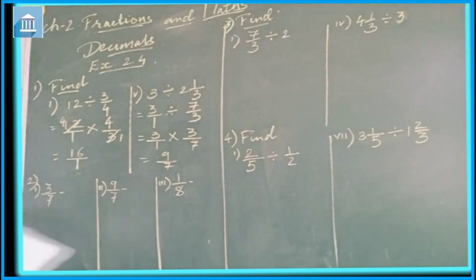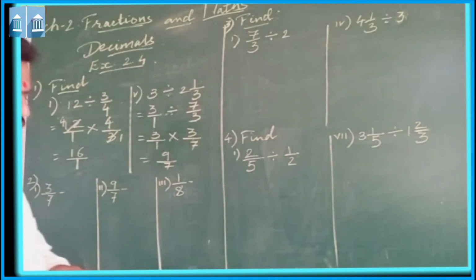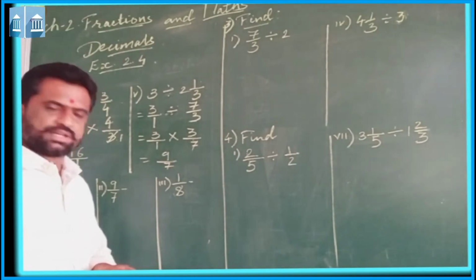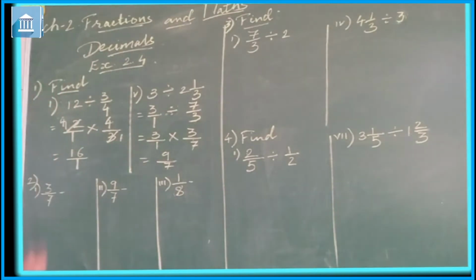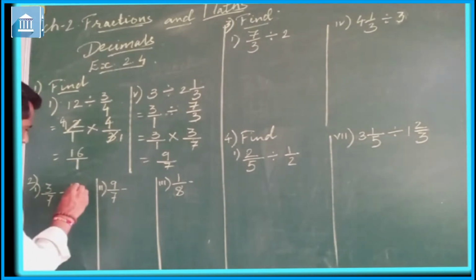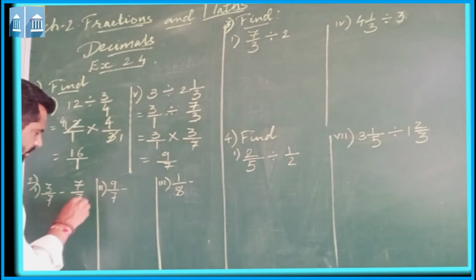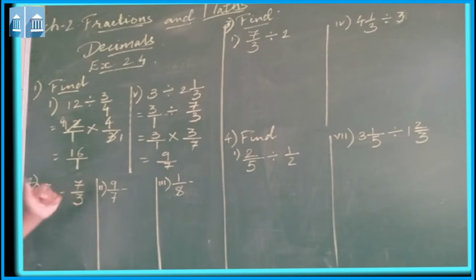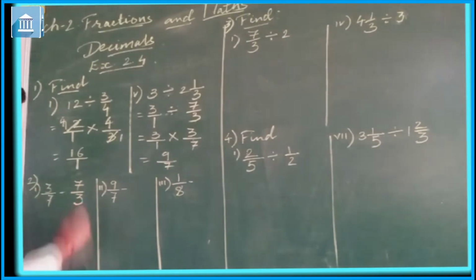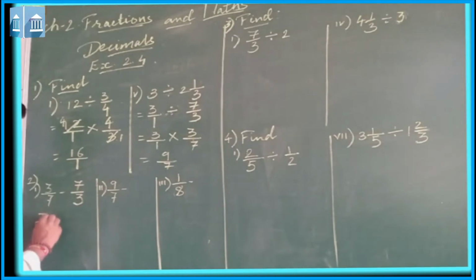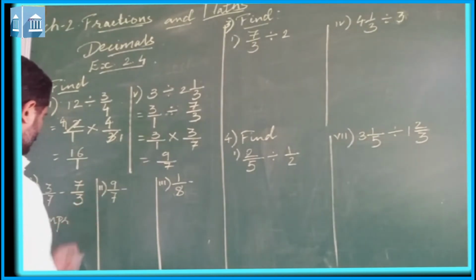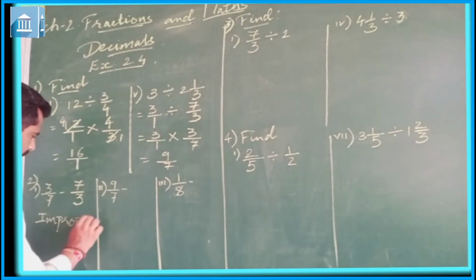Now the second question is: find the reciprocal of each of the following fractions. Classify the reciprocal as proper fraction, improper fraction and whole number. Okay, the first question is 3 upon 7. So what will be the reciprocal of 3 upon 7? That will be 7 upon 3. And now 7 upon 3 is which fraction? Proper, improper or mixed, we have to choose. The 7 upon 3 is an improper fraction, as the numerator is greater than the denominator.